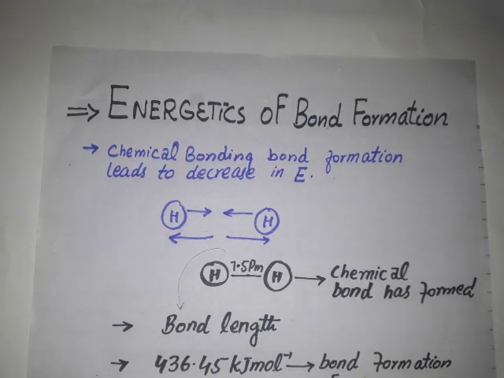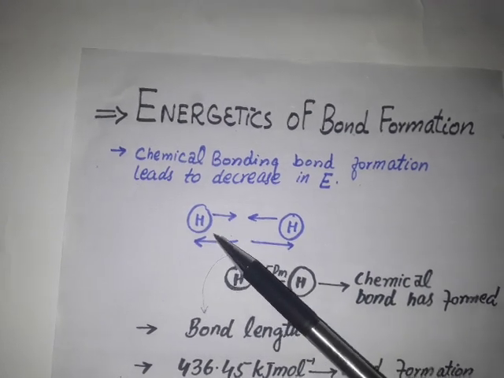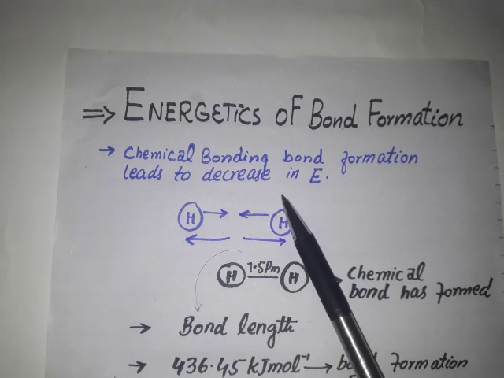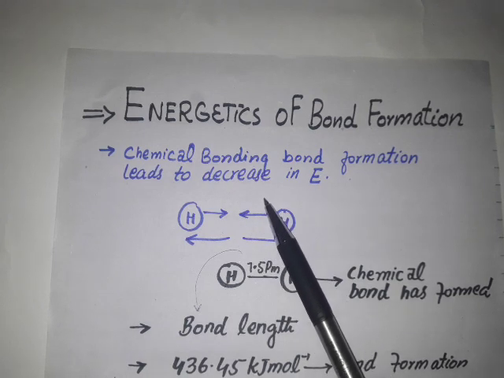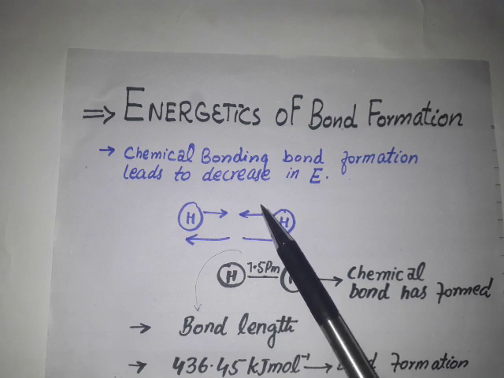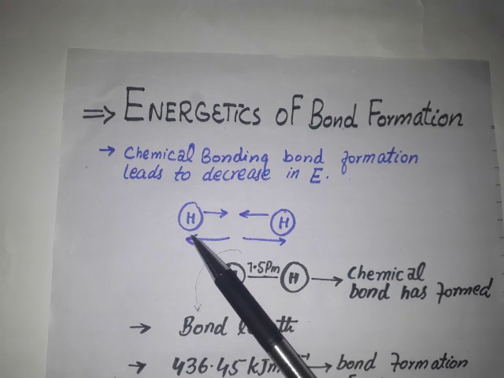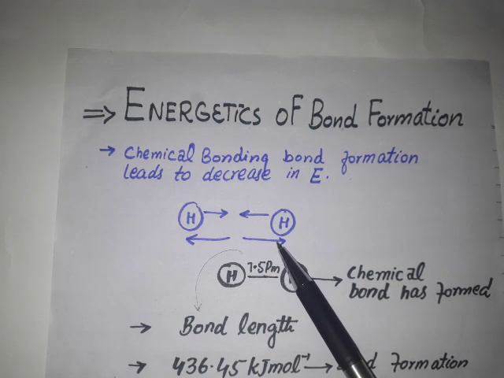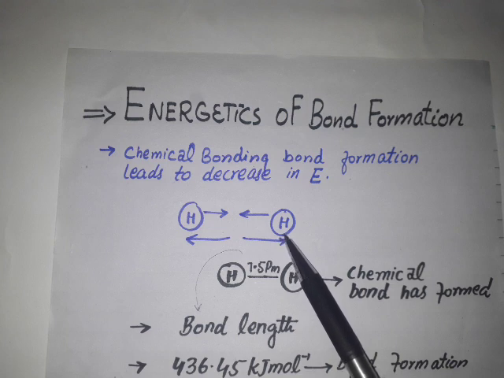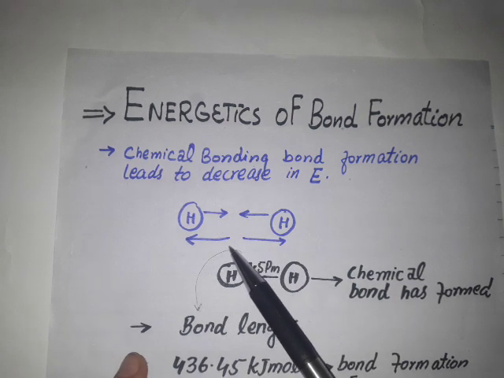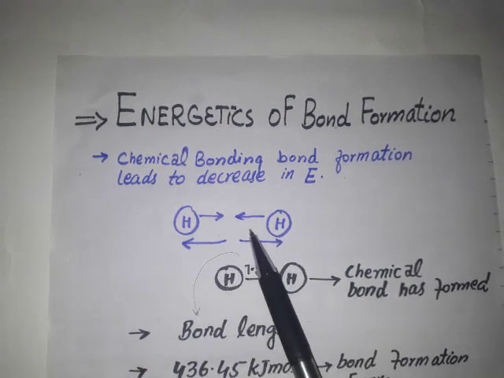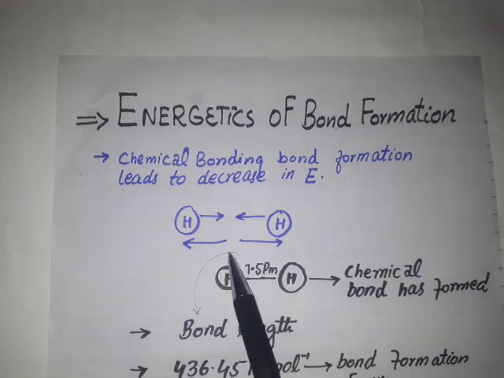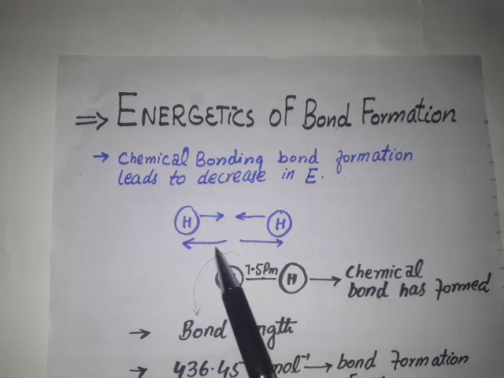Now we will talk about the changes in the energies of the systems that occur during bond formation. According to the modern theory of chemical bonding, when two atoms form a bond, their energy decreases. For example, this is an atom of hydrogen and this is also an atom of hydrogen. At this time in this system, both attractive as well as repulsive forces are operating. As the name indicates, attractive forces tend to bring these two atoms closer to each other, and repulsive forces tend to take these atoms apart from each other.